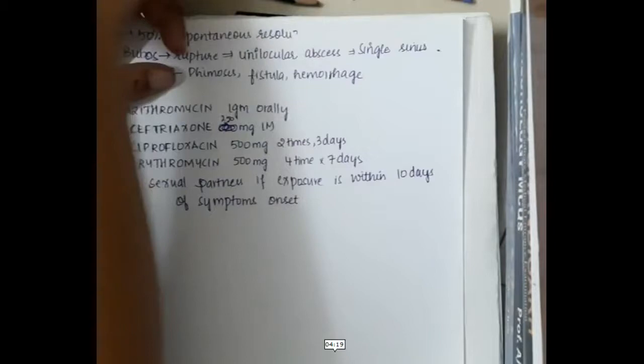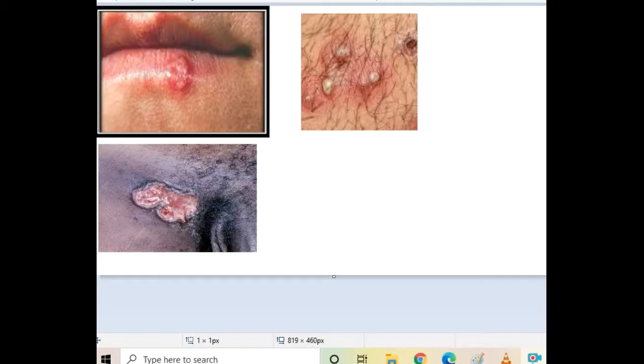I will just show you the pictures in a minute. So this is the image of chancroid, where the ulcer here is painful, friable, and soft, and it is ragged with undermined margin. Here if you see, you can see yellowish gray necrotic exudates.